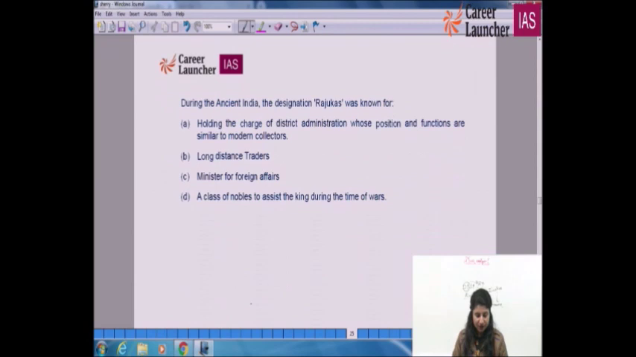During ancient India, the designation Rajukas was known for what? Mauryan administration. It is a part of Mauryan times. So Rajukas were basically holding the charge of district administration, whose position and functions are similar to modern collectors. So when you become an IAS, you will be the Rajukas of the modern era. The Mauryan Empire and Mauryan administration have been very popular and famous for their administration, especially as mentioned in Indica, which was written by Megasthenes.